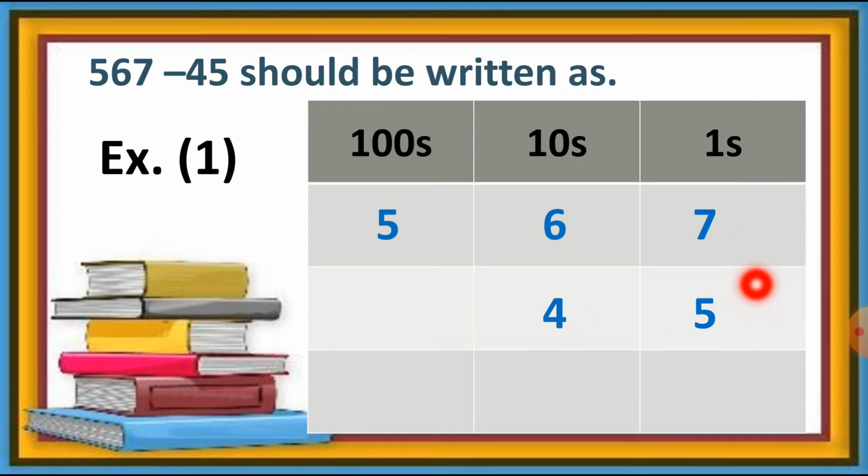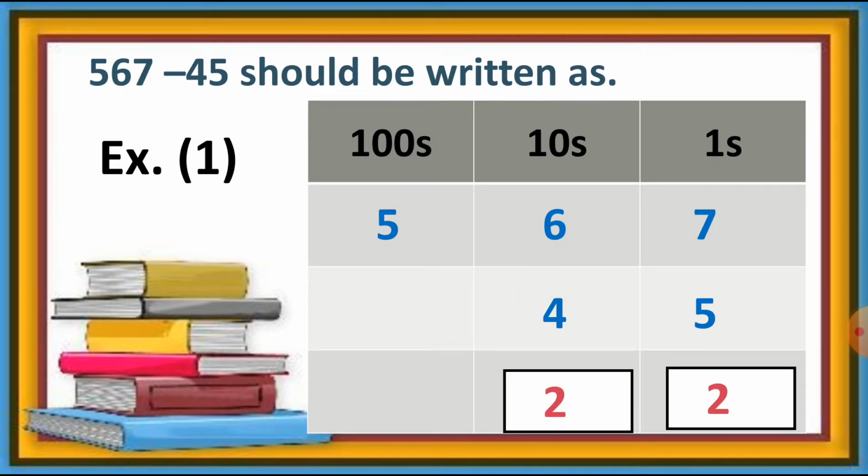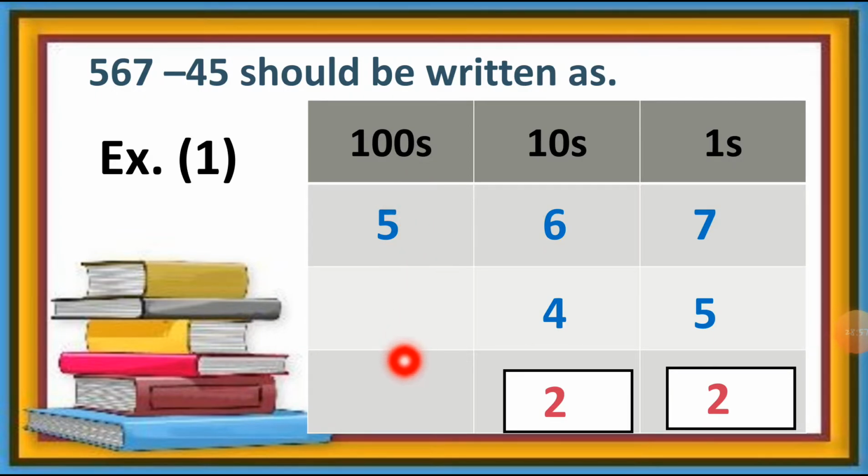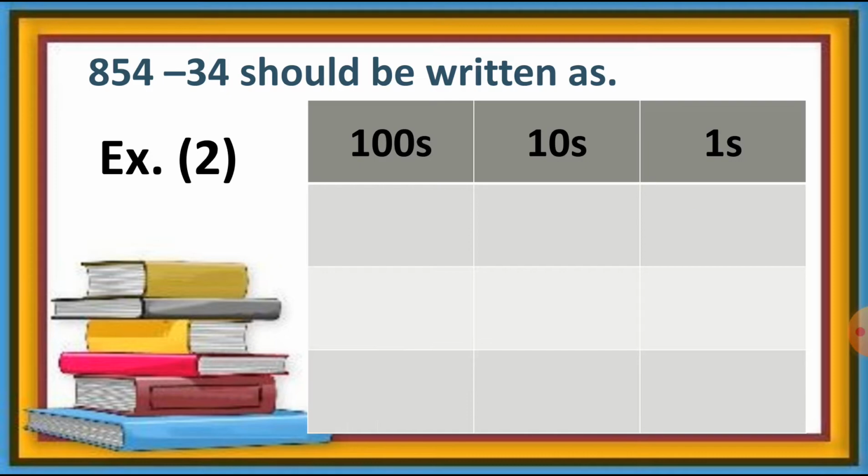So let's start subtracting with the ones column. So here 7 minus 5 is equal to 2. Then at the tens column 6 minus 4 is equal to 2, and at the hundreds column 5 minus nothing, so 5 will be 5. Here you can see there is no digit, so we are not cutting anything from 5, so 5 will be 5. So here the answer is 522. What is the answer? 522 is the answer.